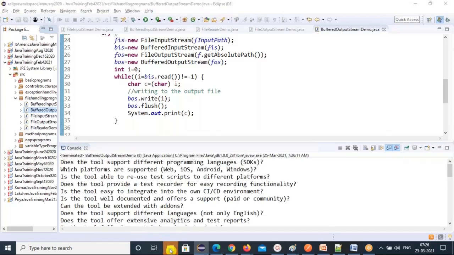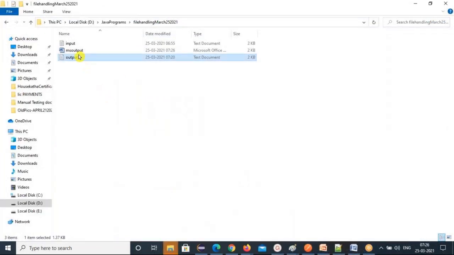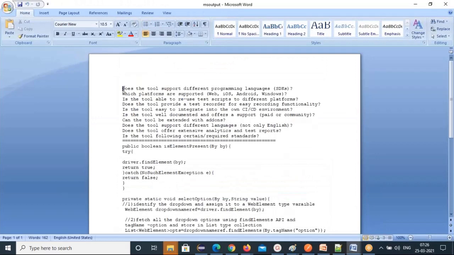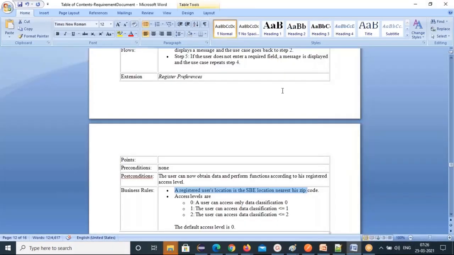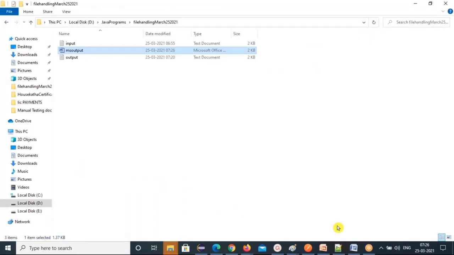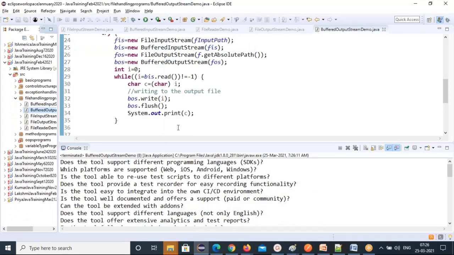Now let's see whether it has written and created an output file or not. That's the MS output. See that this is the data, right? You can write to a Word doc also. Any file, it doesn't matter. If you want to write, use the respective classes and call those methods. So that's how to write the data to the file.